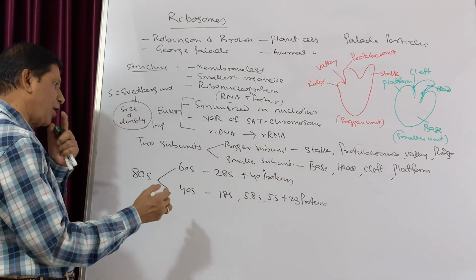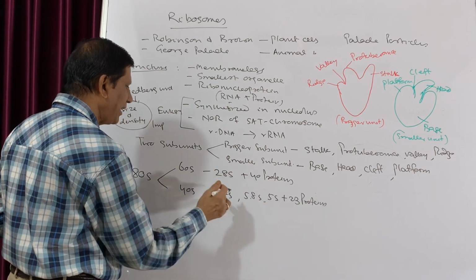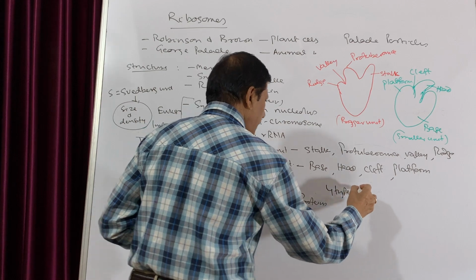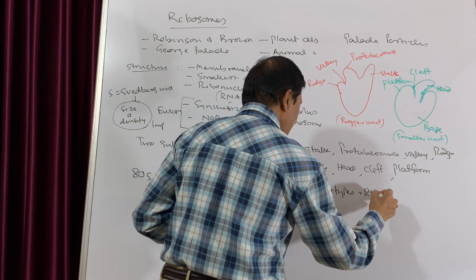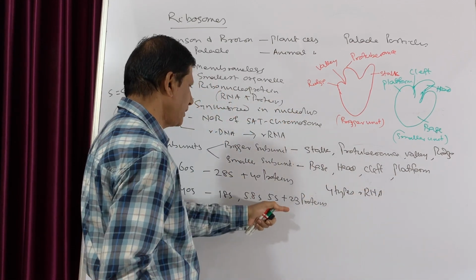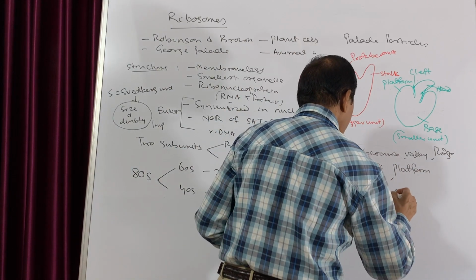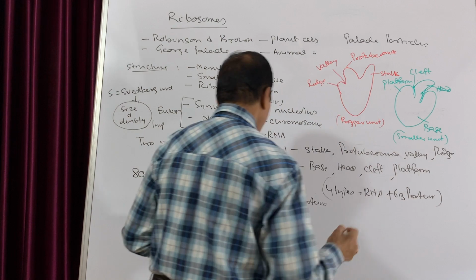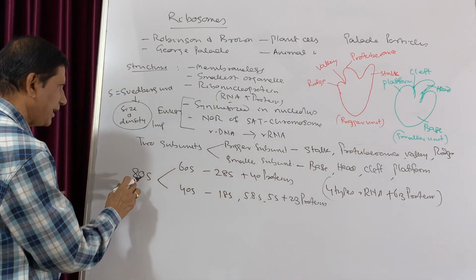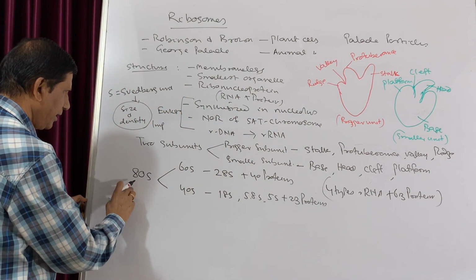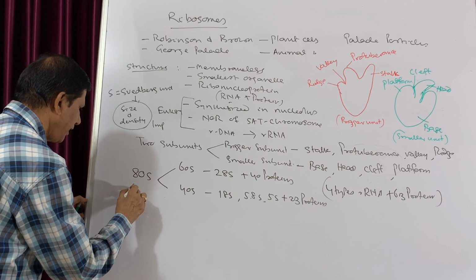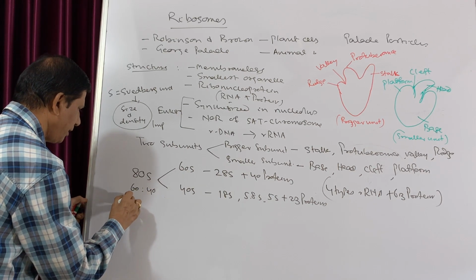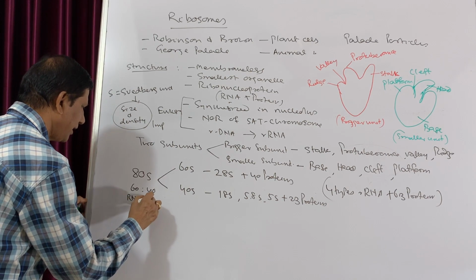That means there are four types of rRNA, plus 63 proteins. The RNA to protein content here is 60:40, so you get more RNA than protein.